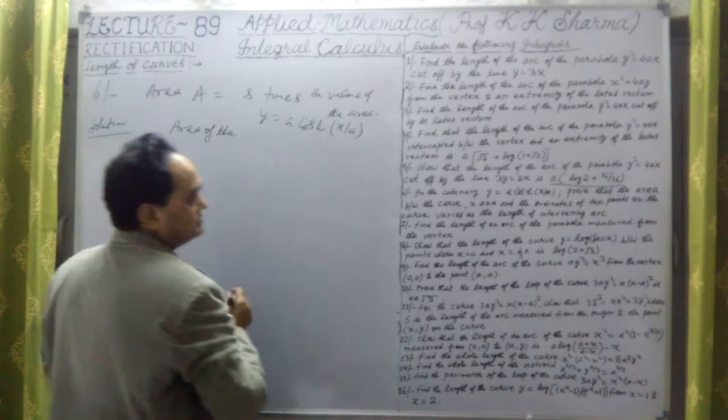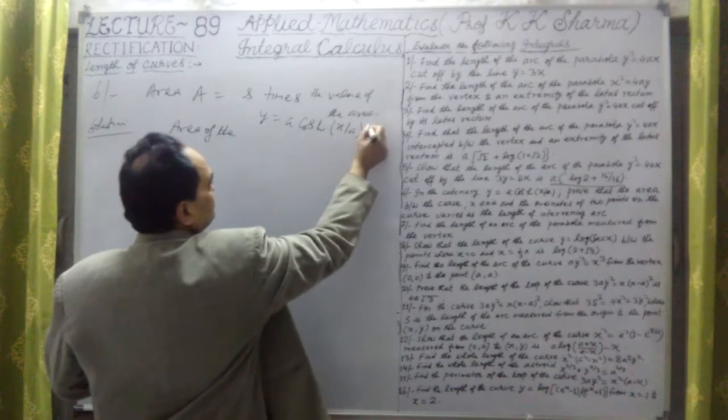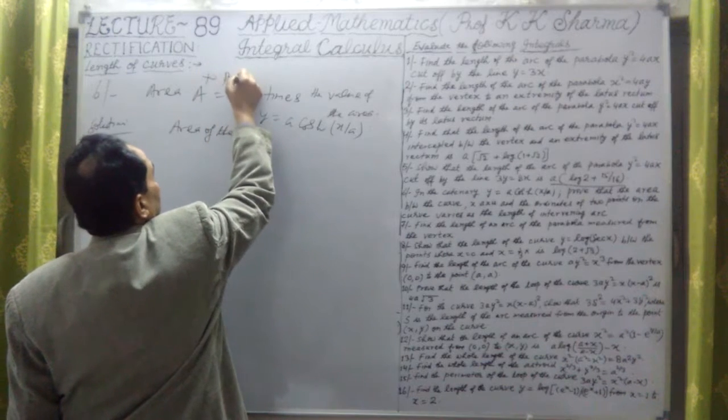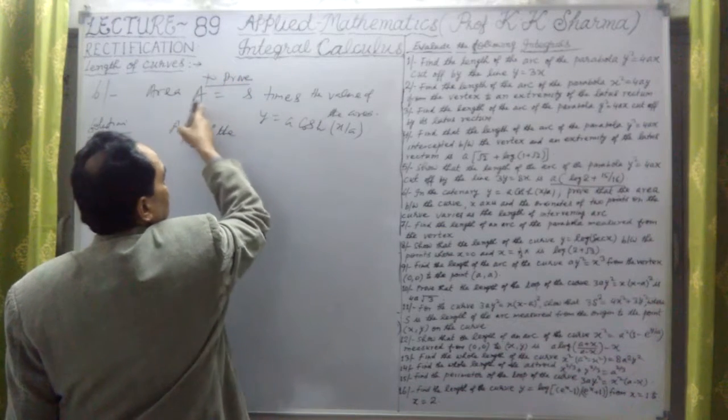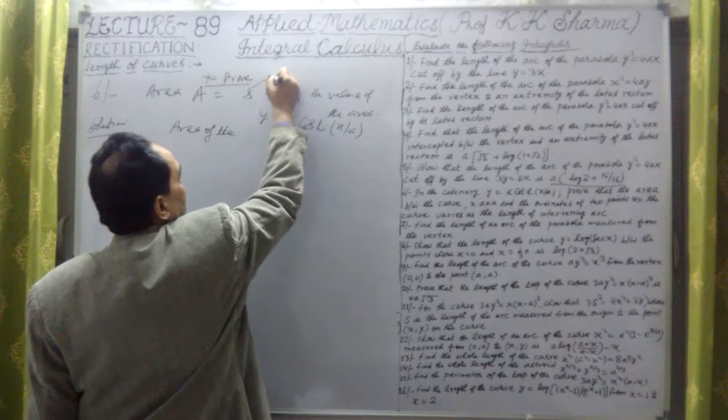This is the value of y here. So to prove that area A equal to s times, where s is the length of the arc.